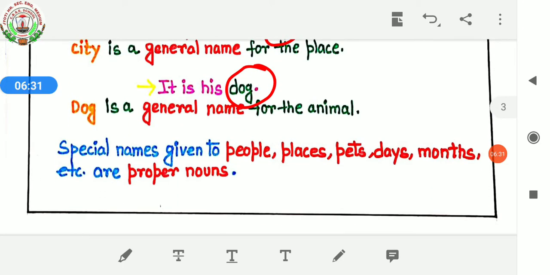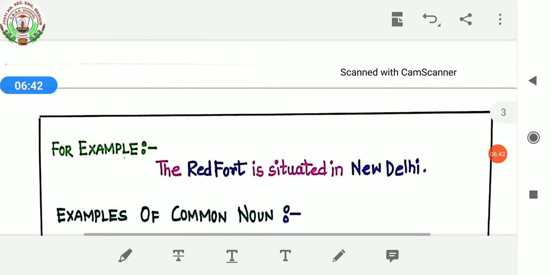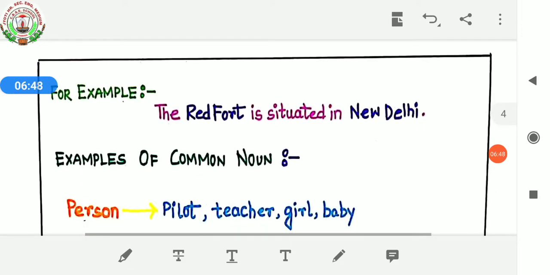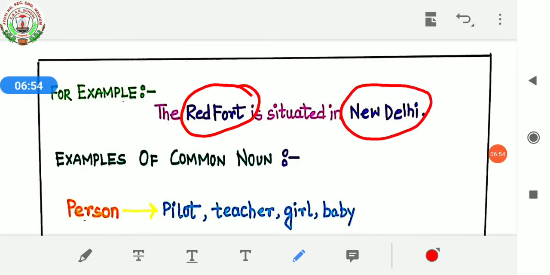Special names given to people, places, pets, days, months, etc. are proper nouns. For example, the Red Fort is situated in New Delhi. So here, Red Fort is a proper noun and New Delhi is also a proper noun. And proper nouns, you have to start with capital letters. Okay.